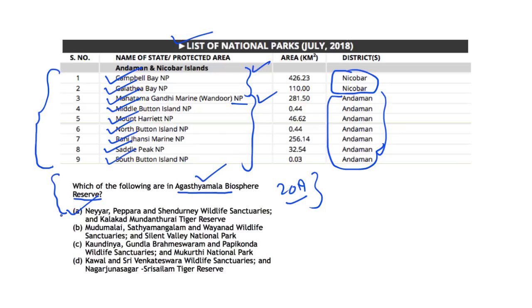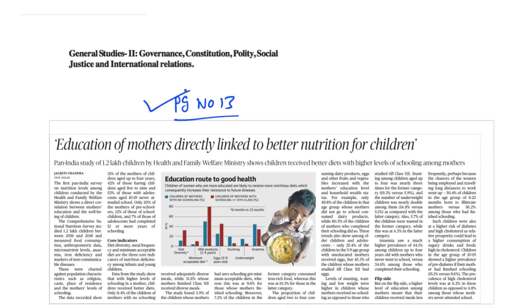With this, let's take up the next article. Now, this article on page number 13 talks about the first ever comprehensive national nutritional survey which was conducted by the Ministry of Health and Family Welfare. And it has highlighted that the education of mothers is directly linked to better nutrition in children of India. So, in this article, we'll try to look at the key takeaways of this survey, the first comprehensive national nutrition survey, and what is the linkage between the education of mothers and the nutritional level of children.